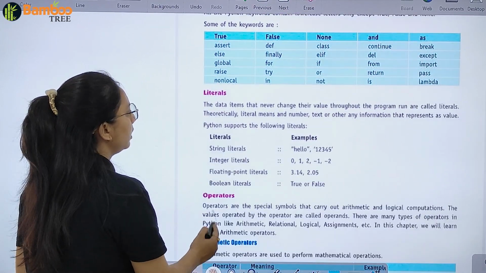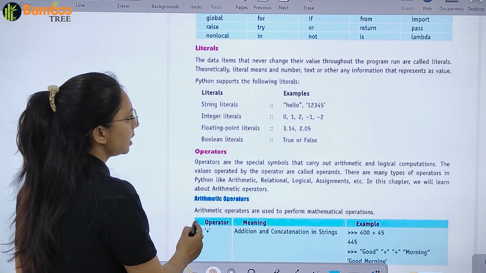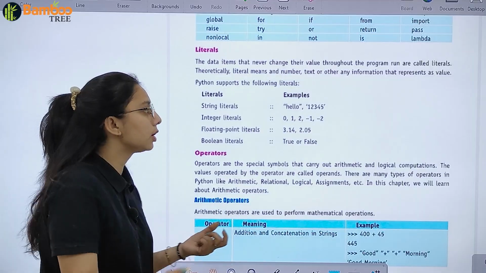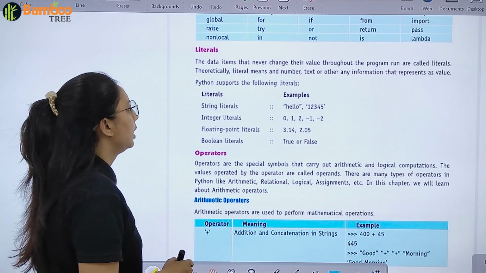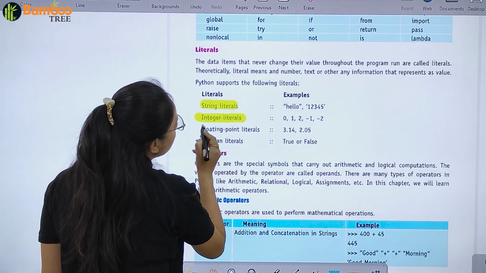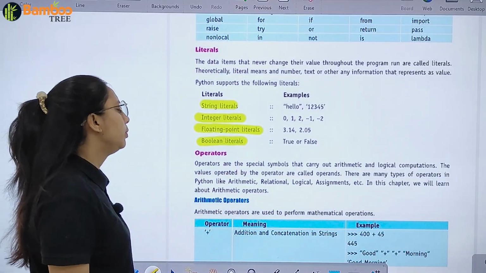Now what are literals? They are the items that can change their value. When you are running a program, throughout the program they can change the value. Like string literals, integer literals, floating point and boolean.